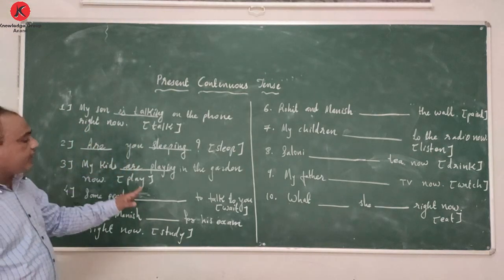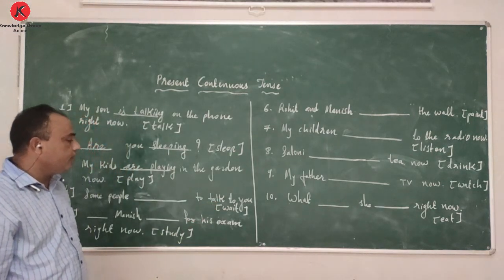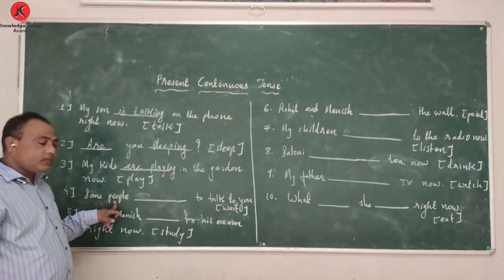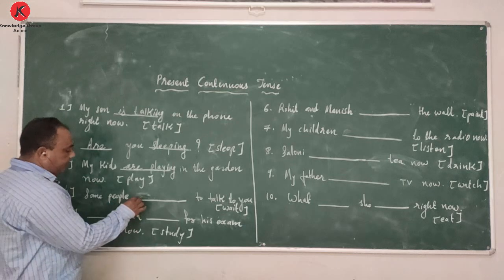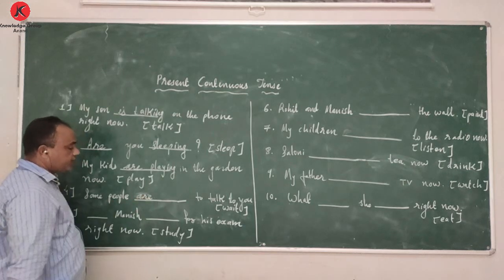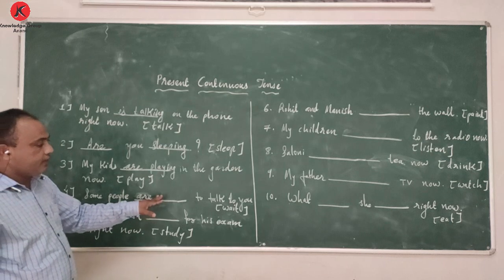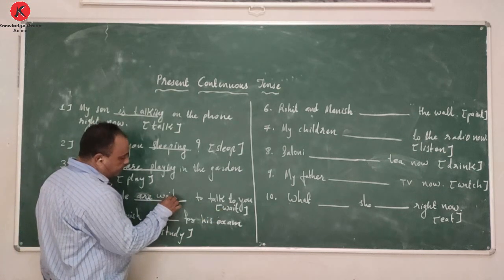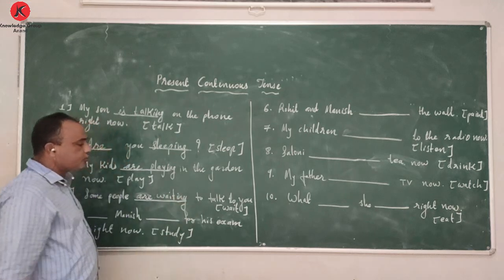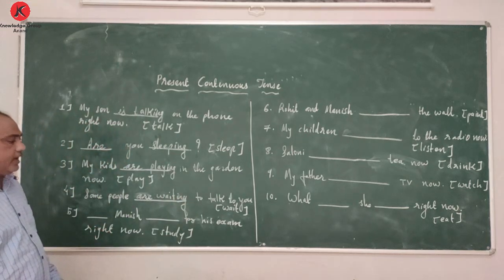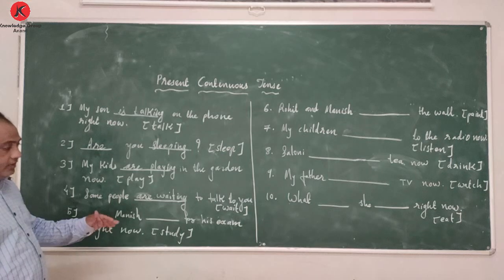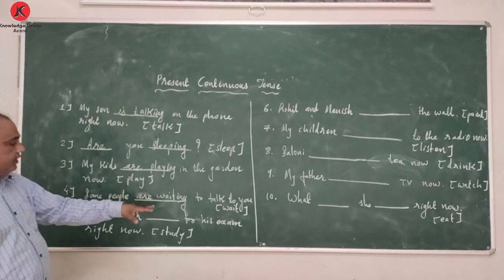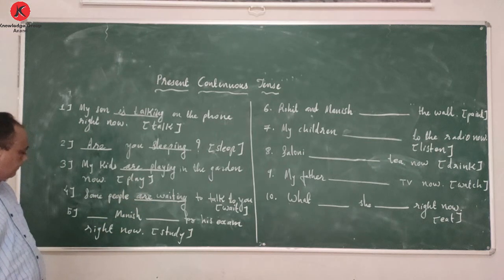Some people want to talk to you. Wait, now here people is given. With people we will use are. Some people are, and wait will change into waiting. Some people are waiting to talk to you right now. Right now is not given, but we can understand since it is present continuous, this will be suitable.